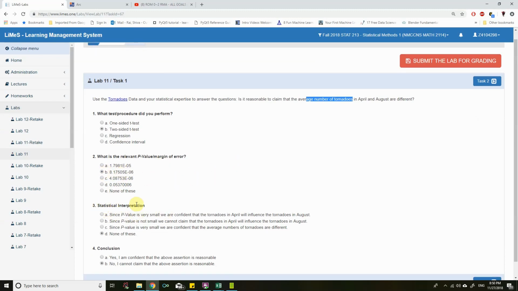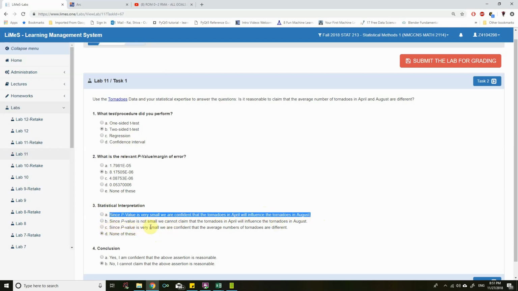Then statistical interpretation: the p-value is very small, so we would go for either A or C. Let's go for A. Since the p-value is very small, we are confident that the tornadoes in April will influence the tornadoes in August. Since we are considering a two-sided t-test, the keyword influence means regression, so we can't have A as our answer. So let's go for C.